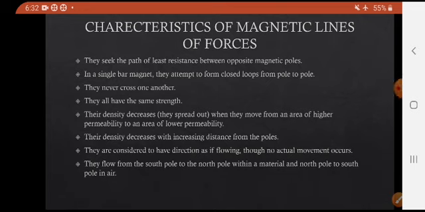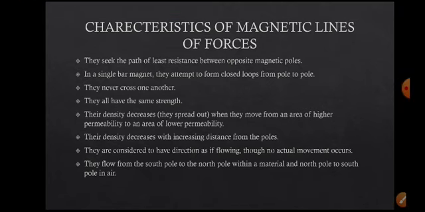They spread out when they move from an area of higher permeability to an area of lower permeability. The higher permeability area is the poles area, and the lower permeability area is the mid area of the bar magnet. The density decreases with increase of the distance from the pole. If the magnetic material or the other pole is far away, the density and the force of attraction or repulsion decrease.